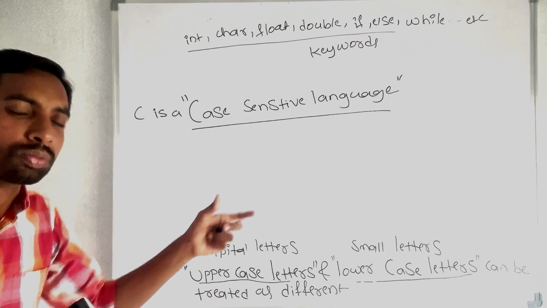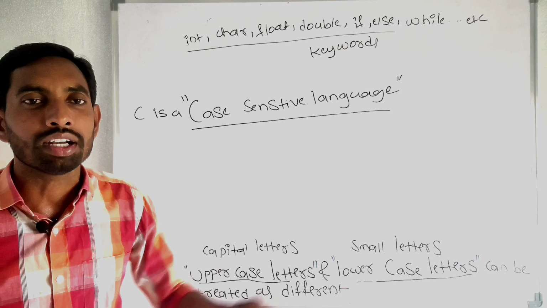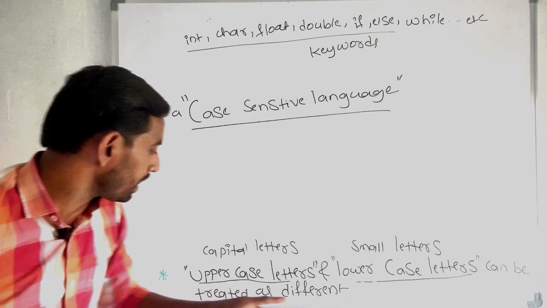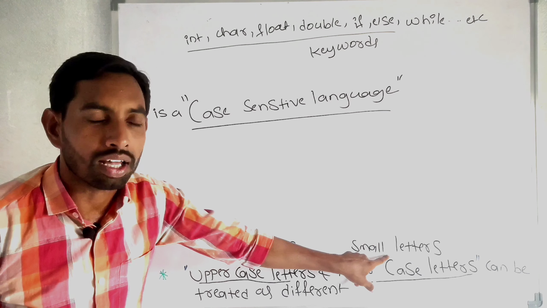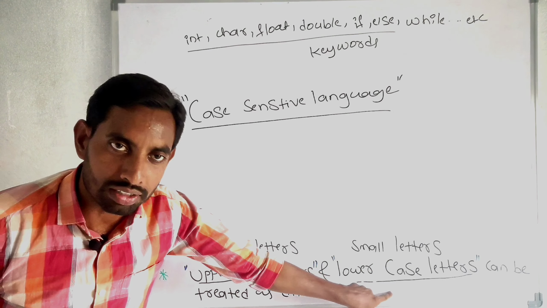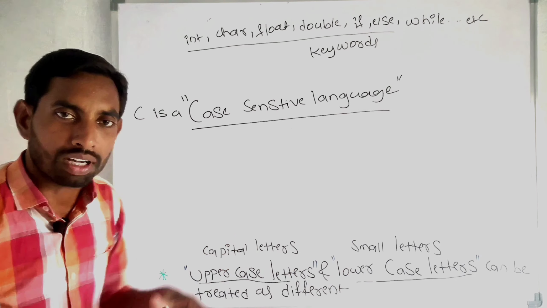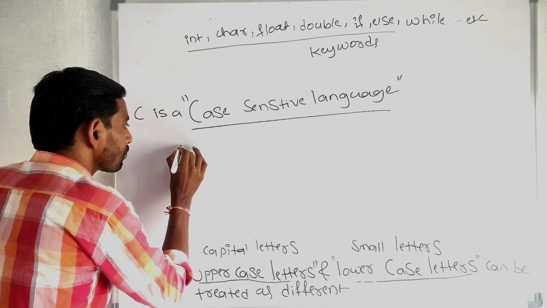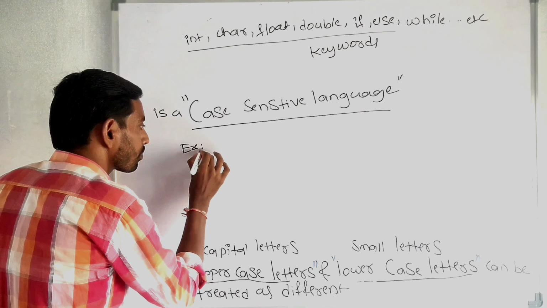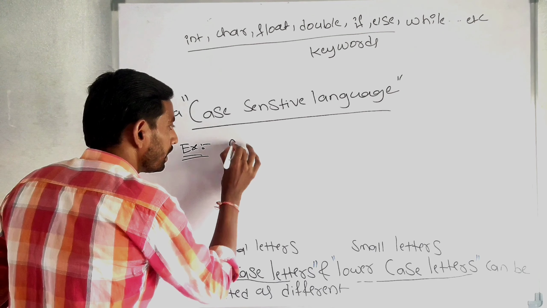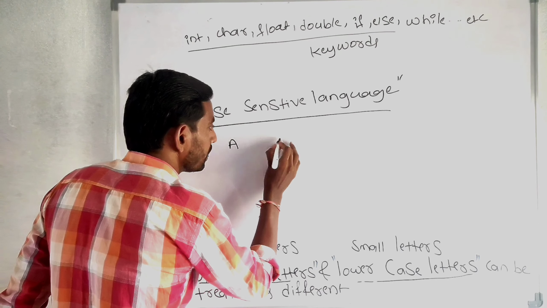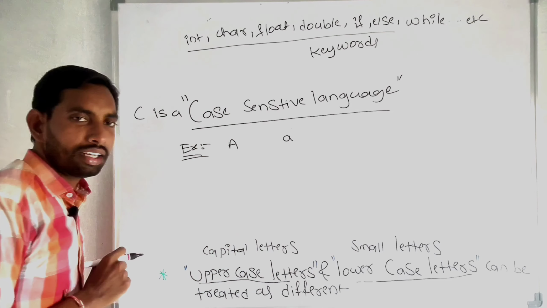Caps lock letters and small letters are treated as different. They cannot be treated as the same. For example, A is an identifier, caps lock A is an identifier, small a is an identifier.